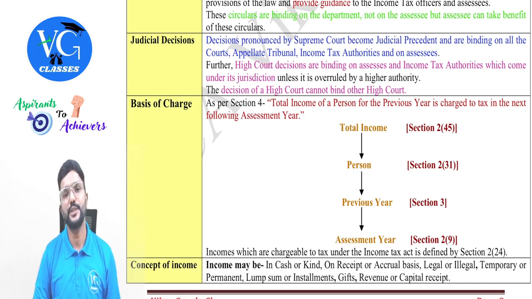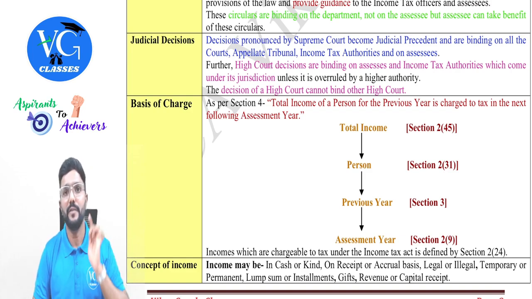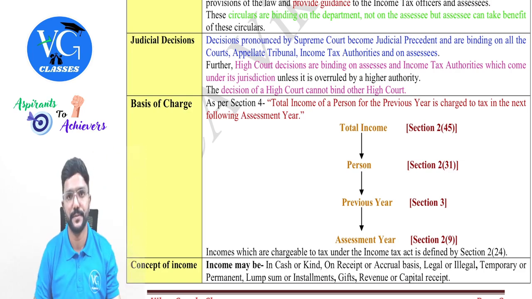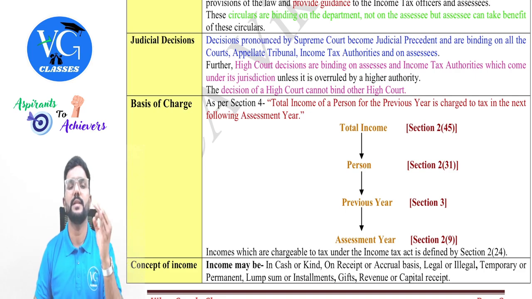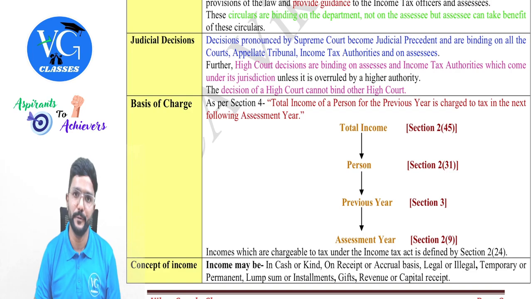For example, assume the Karnataka High Court has given a decision; that will be binding only for the people within Karnataka and for the department within Karnataka. Will it be binding for the people of Tamil Nadu, Andhra Pradesh, Kerala and all? No, guys. Same way, assume the Madras High Court has given a decision. It will be binding only on the people of Tamil Nadu and the department within the jurisdiction of Tamil Nadu.